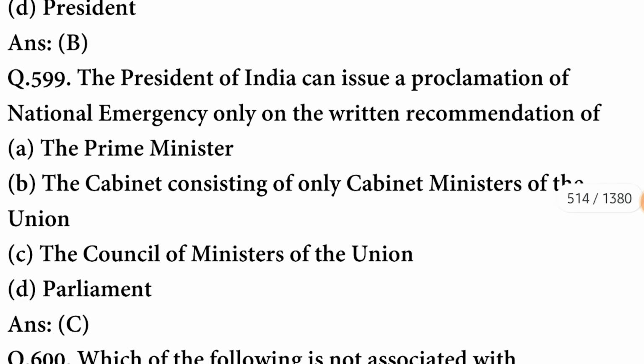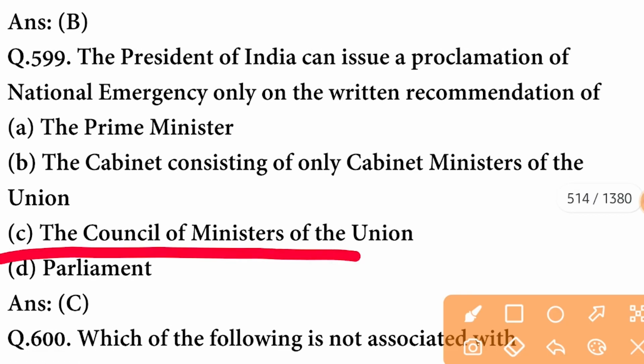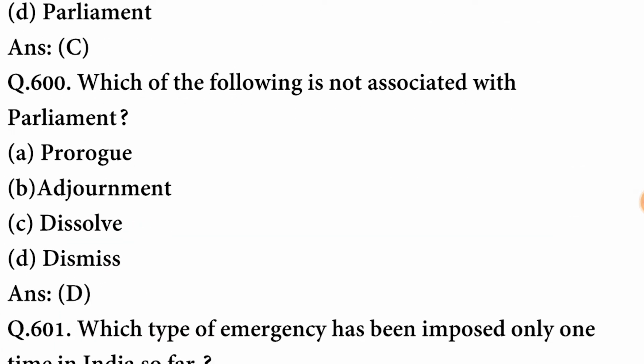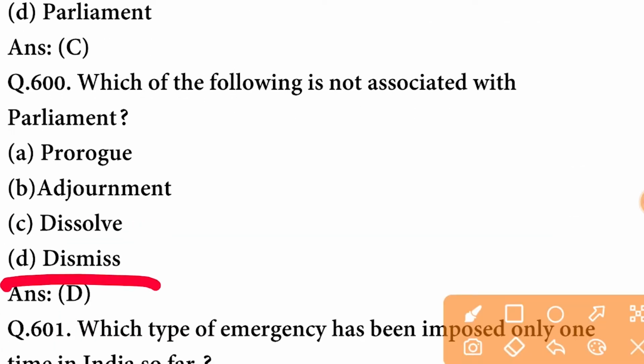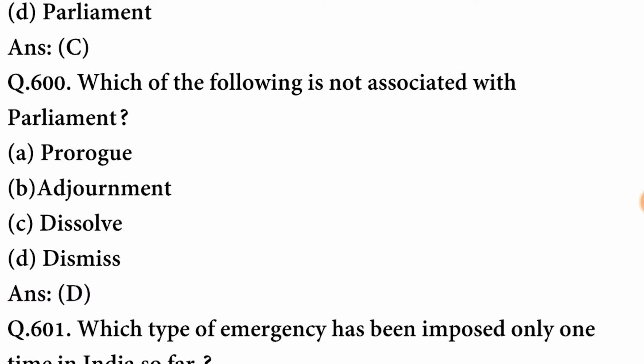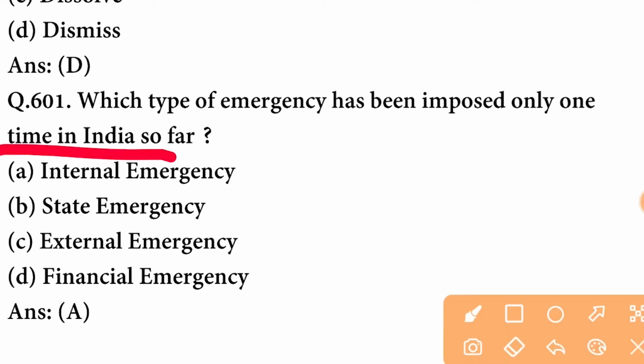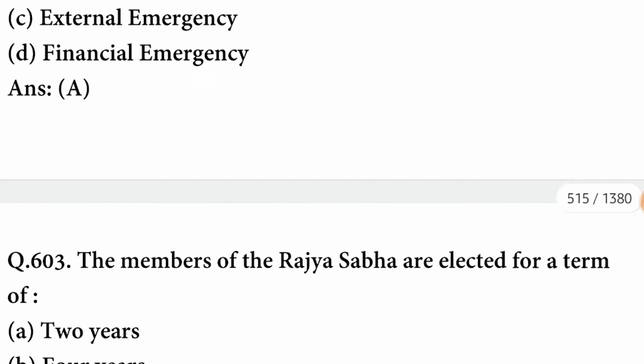The President of India can issue a proclamation of national emergency only on written recommendation of the Council of Ministers of Union. Which of the following is not associated with Parliament? Dismissal is not associated with Parliament. Which type of emergency has been imposed only one time in India so far? It was internal emergency. A option is correct.